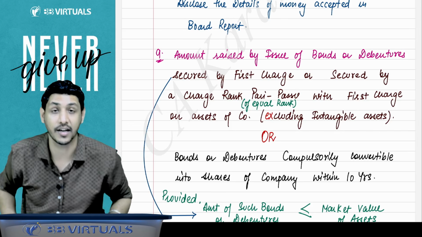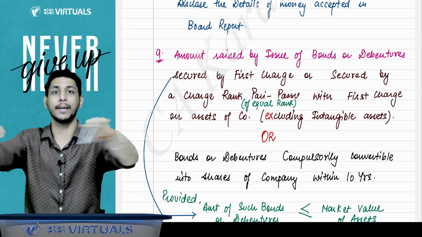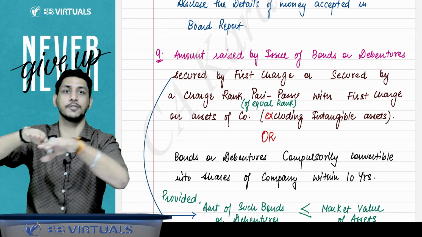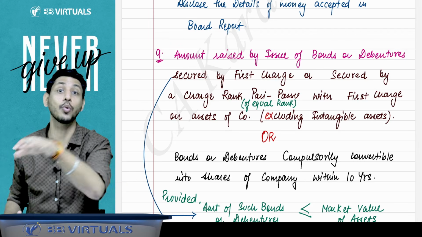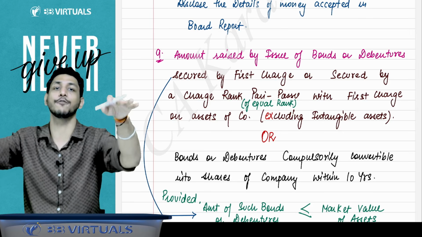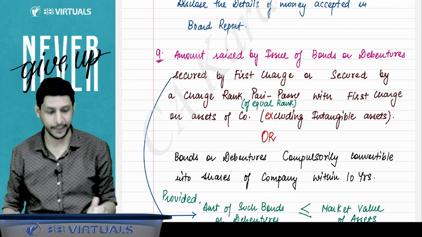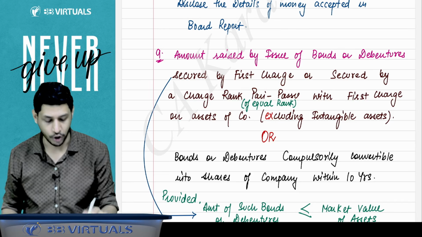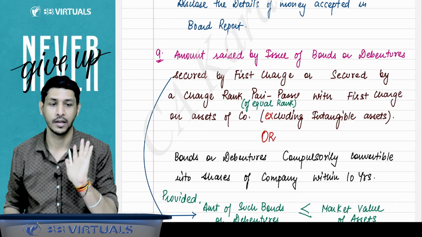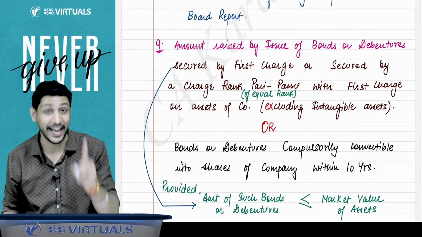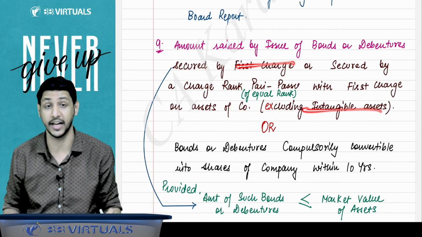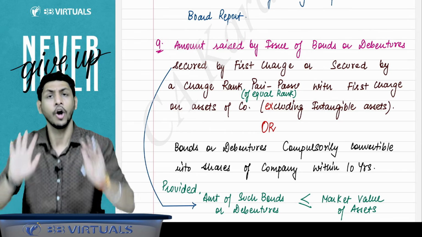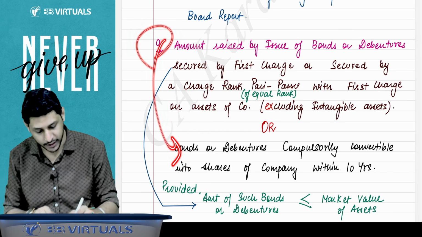And sometimes what happens, the company says that we create a pari passu charge. Pari passu means SBI is having first charge, HDFC is having a pari passu to first charge. Pari passu means of the same rank, of equal rank. That means they both will be treated as the first charge holder. So if the company has issued bonds or debentures which are secured by first charge or secured by pari passu ranking first charge on the assets of the company, only on the tangible asset charge is created, not on the intangible asset, then that kind of bond or debenture shall not be considered as a deposit.